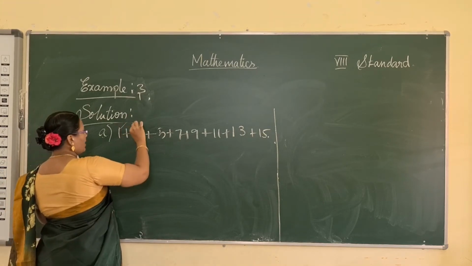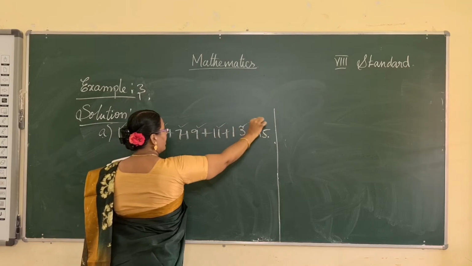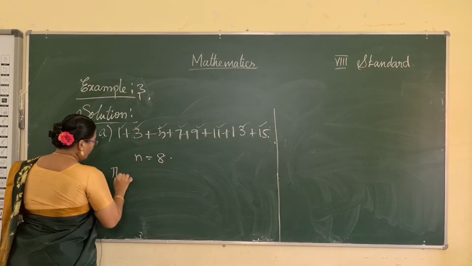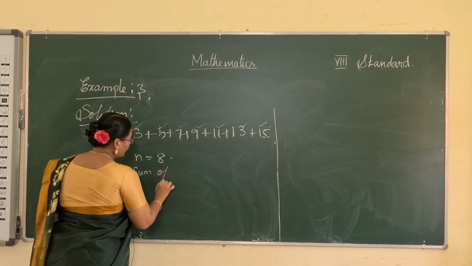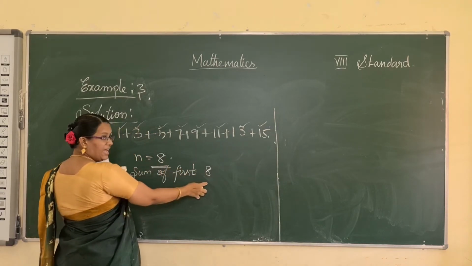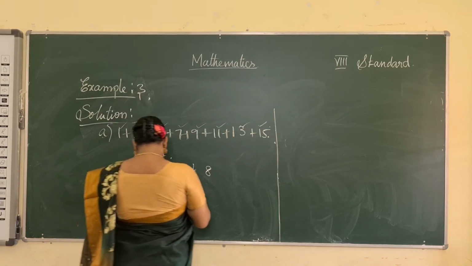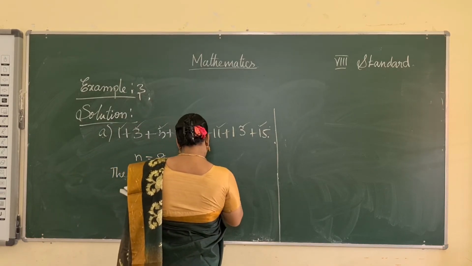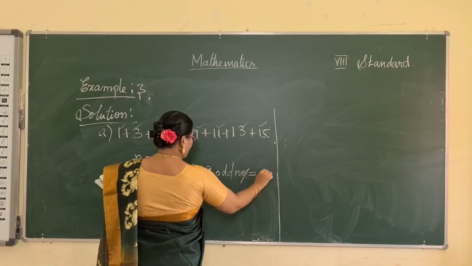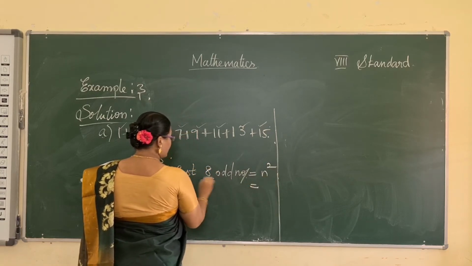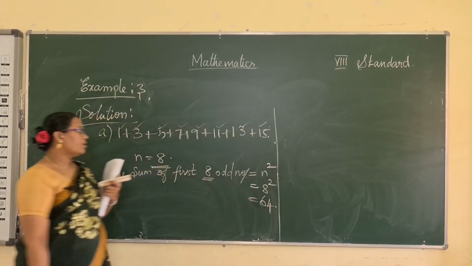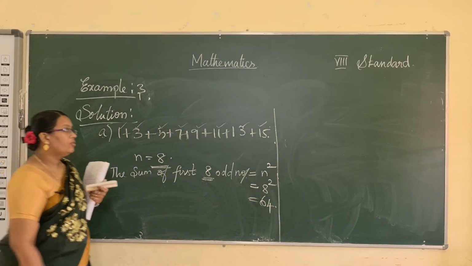So how many numbers? 1, 2, 3, 4, 5, 6, 7, 8. So n is equal to 8. The sum of the first 8 odd numbers is equal to n squared, where n value is 8. So 8 squared. What is the value of 8 squared? 64. So the sum of these values is 64.